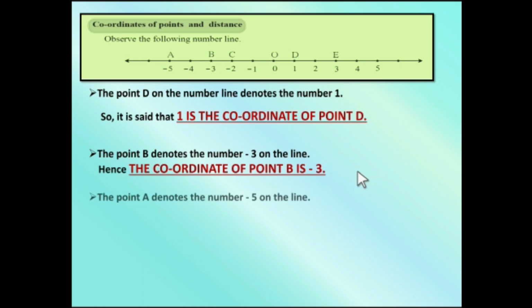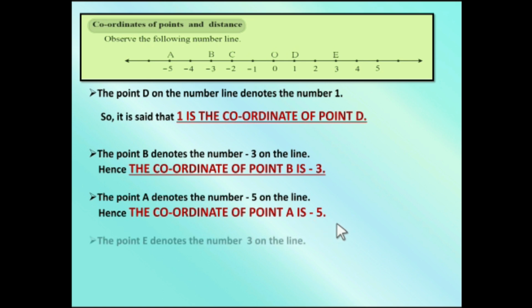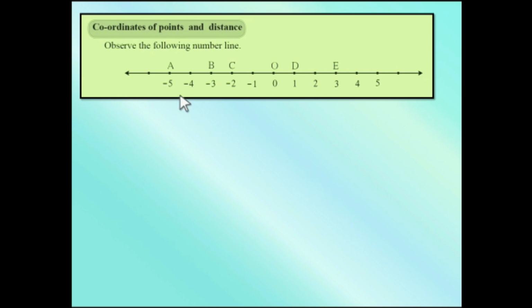Again one more. Point A denotes the number minus 5 on the number line. The coordinate of point A is minus 5. Next, point E denotes number 3 on the number line. Now tell me, what is the coordinate of point E? Yes, the coordinate of point E is 3. Now you are very clear with it. Coordinate of point. Let us go ahead. Coordinate of point and distance.